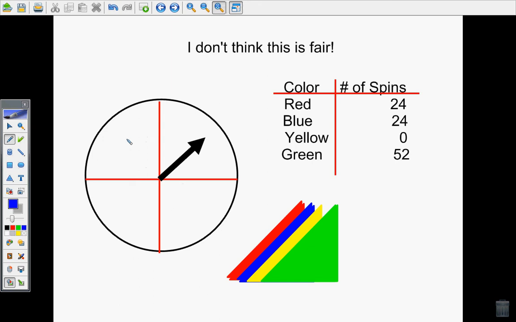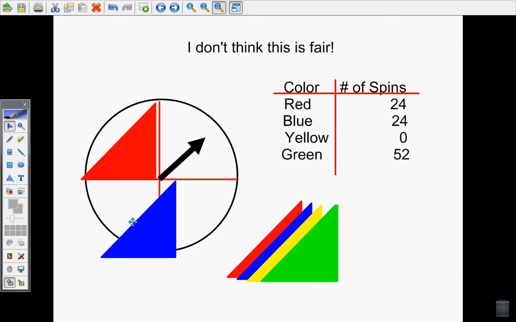Now that I know that each section should be worth about 25 spins, I can figure out what colors were on the spinner. Notice yellow never happened at all, which would make me predict that yellow probably isn't a part of my spinner. I see that red and blue both happened about the same number of times, and they're both pretty close to 25. Since each section of my spinner is worth 25, I would expect that red happened 1 time, and blue happened 1 time.